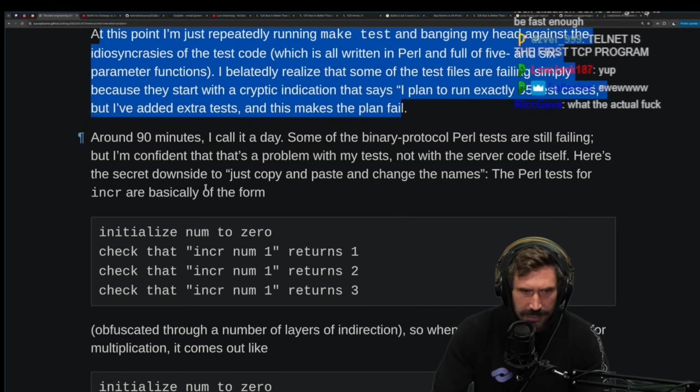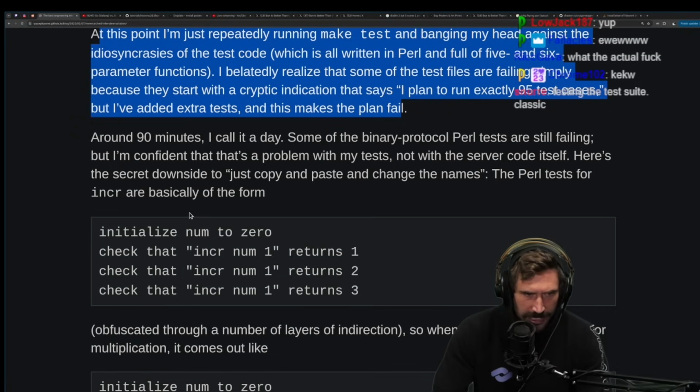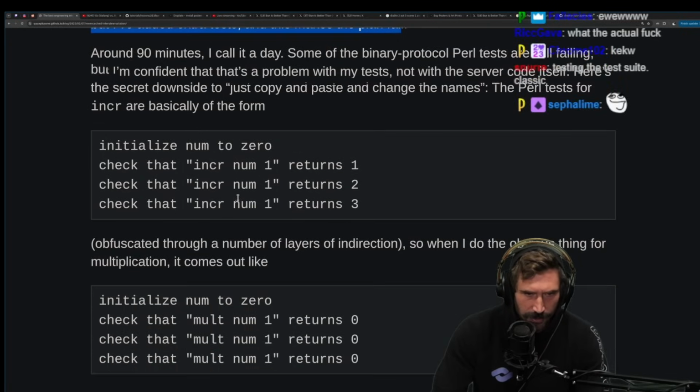Here's the secret downside to just copy and paste and change the names. The Perl tests for incr are basically in the same form.